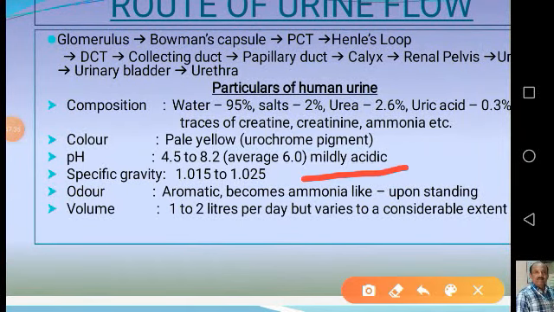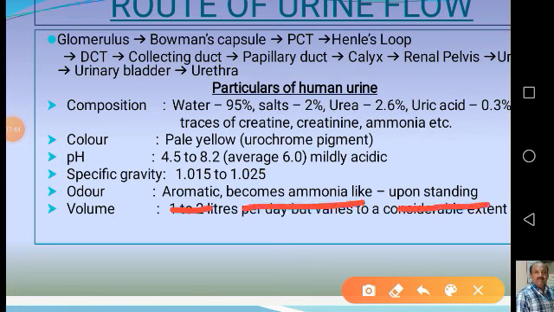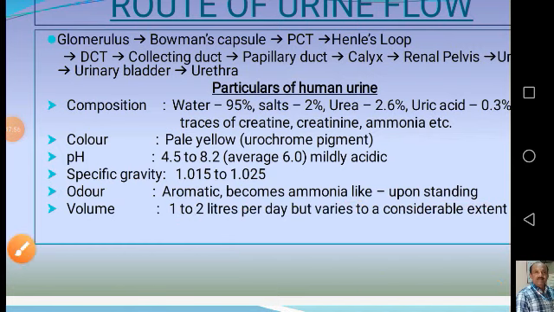The specific gravity is 1.015 to 1.025, and the odor is aromatic, which becomes ammonia-like when it is standing, that is, when it is stored.